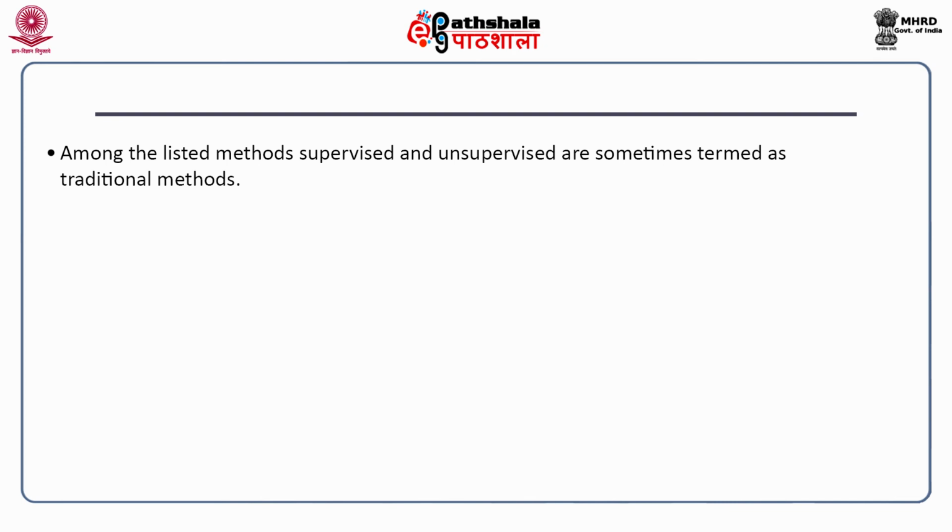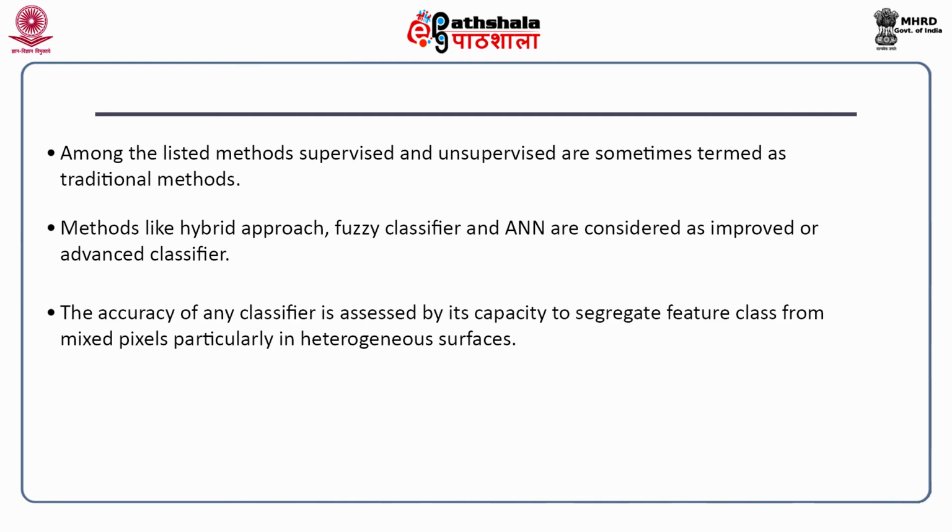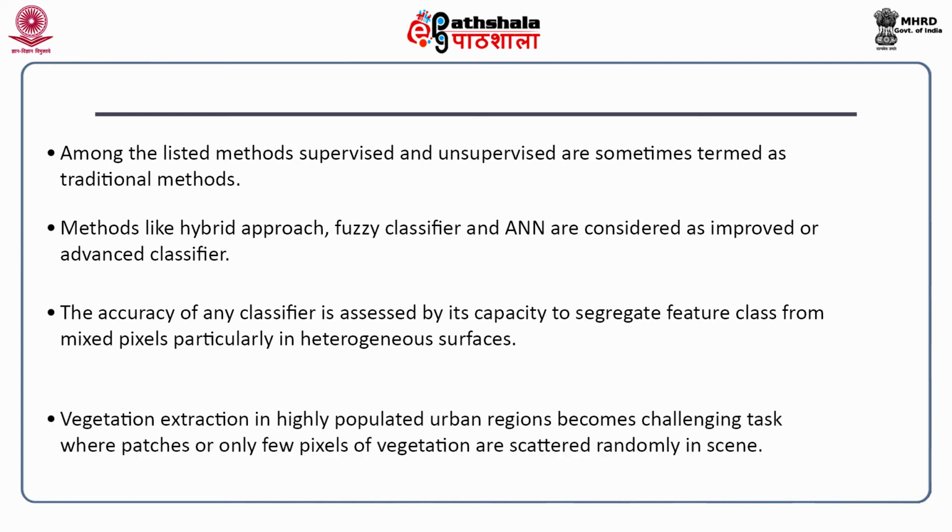Among all the above listed methods, supervised and unsupervised are sometimes termed traditional methods. Methods like hybrid approach, fuzzy classifier and ANN are considered improved or advanced classifiers. The accuracy of a classifier is assessed by its capacity to segregate feature classes from mixed pixels, particularly in heterogeneous surfaces. Vegetation extraction in highly populated urban regions becomes a challenging task where patches or only a few pixels of vegetation are scattered randomly in the scene.